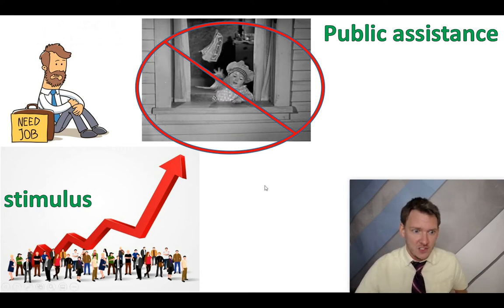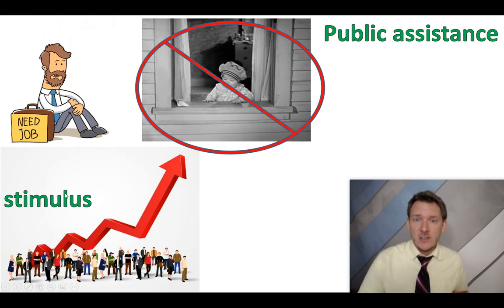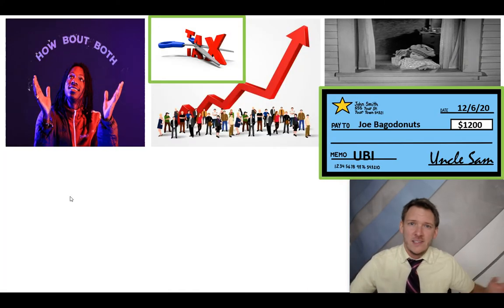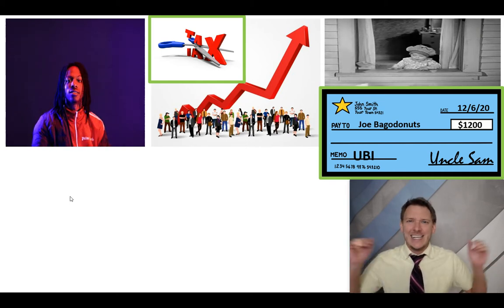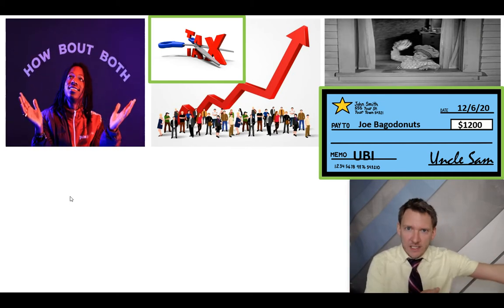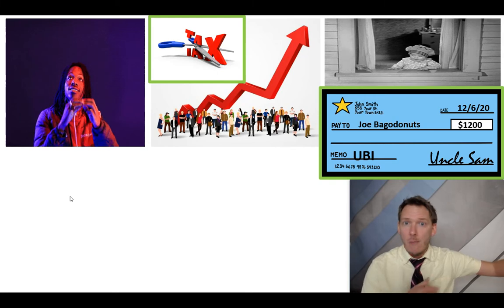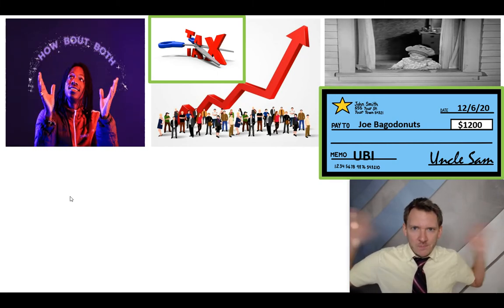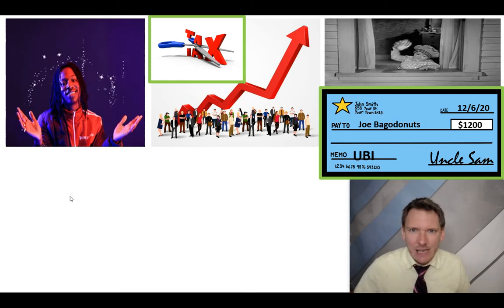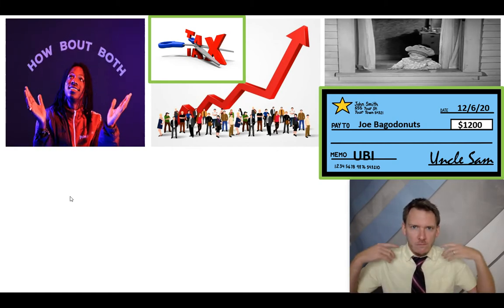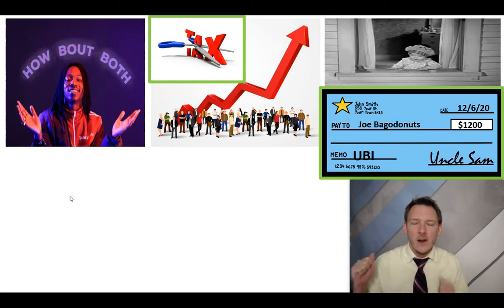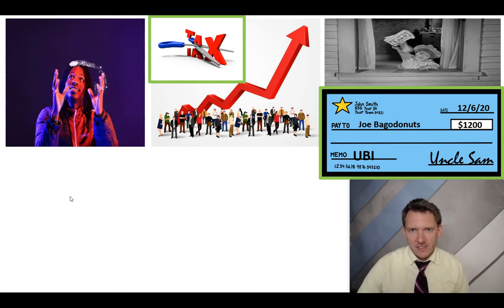There's going to be trade-offs. Yes, the people without jobs are not going to benefit, but maybe in the long run it will work. So people are obviously going to say, well, we want to do both, right? That's the unconstrained mindset. That's the progressive point of view, the modern liberal point of view, where we can solve all problems. It's just probably a technicality. We'll eventually work it out. We are masters, and so we can stimulate the economy and we can also provide public assistance.